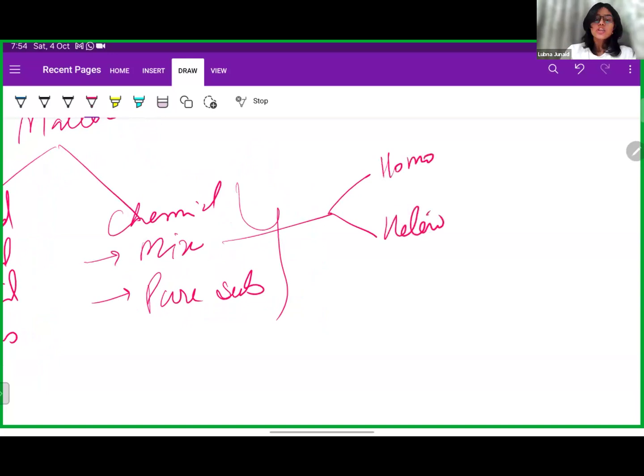So do you know anything about homogeneous mixture? See, if two or more pure substances are mixed, they'll form a mixture. Now, in a homogeneous mixture, the constituents are fully mixed, uniformly distributed into each other.